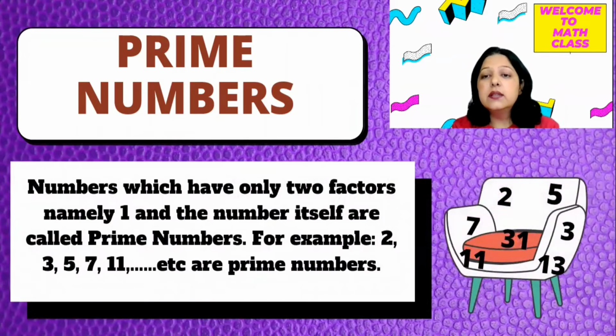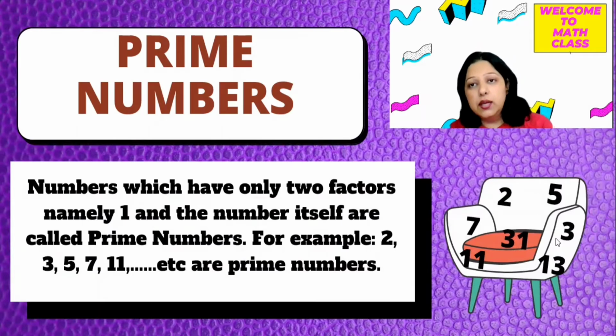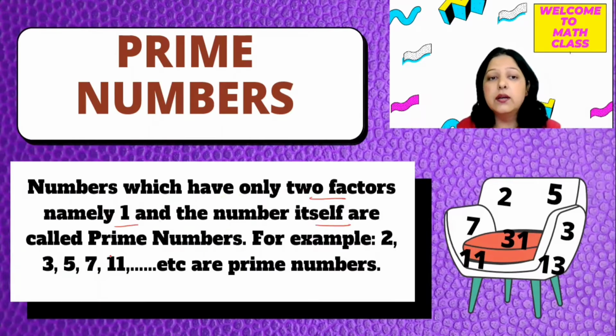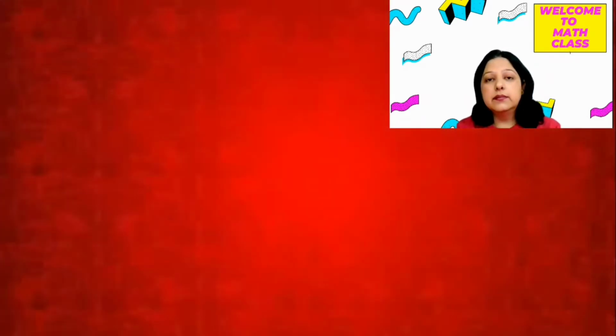You can see it here. All these numbers are prime numbers. So you can see some examples here, 2, 3, 5 here, all are prime numbers. So always remember, numbers which have two factors, either 1 and the number itself, are called prime numbers. Next.